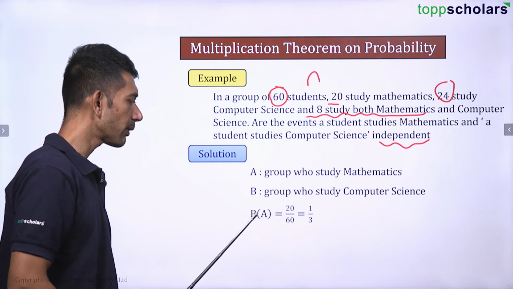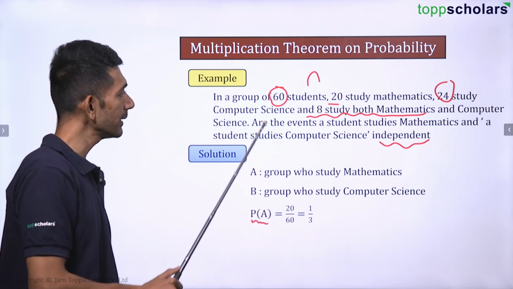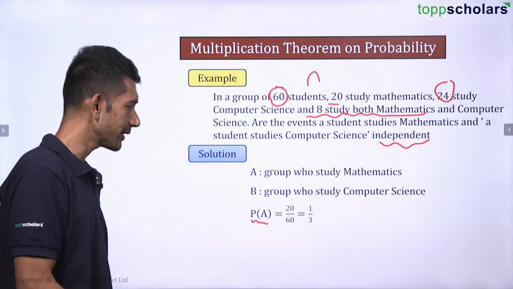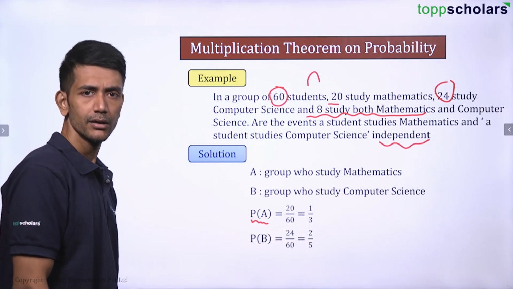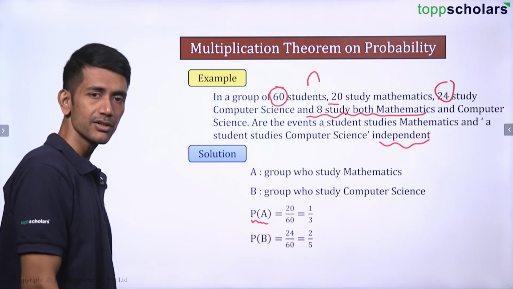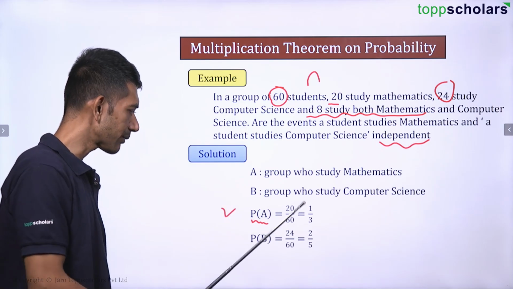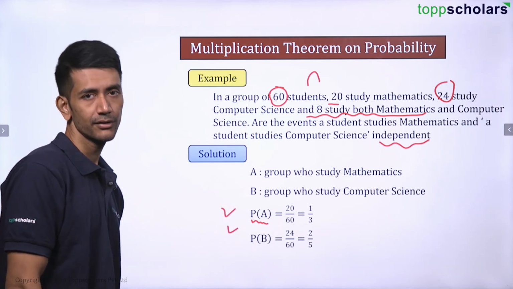So what will be the probability of A? The probability of A is going to be 20 by 60. Total number of children are 60, so 1 by 3. What is the probability of B? Probability of B is 24 by 60. 24 by 60 is nothing but 2 by 5. So probability of A is 1 by 3. Probability of B is 2 by 5.